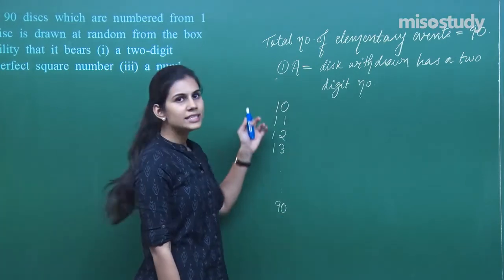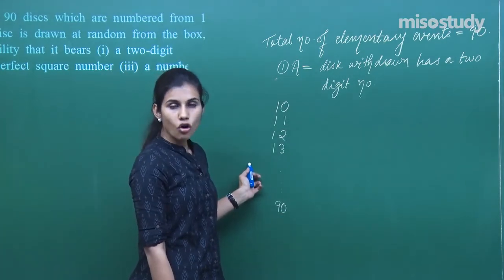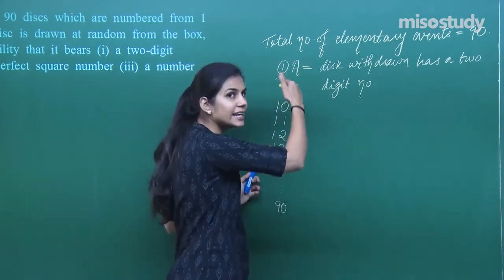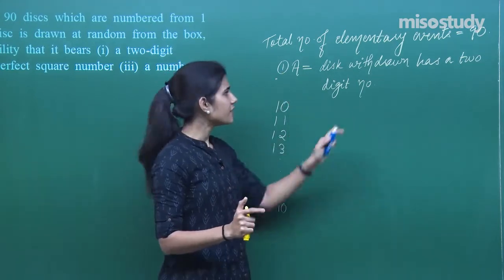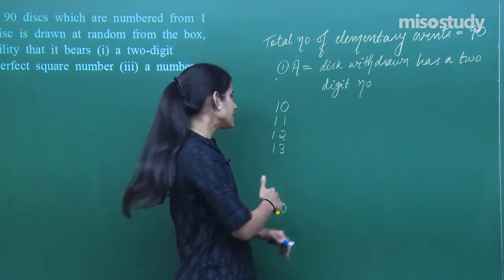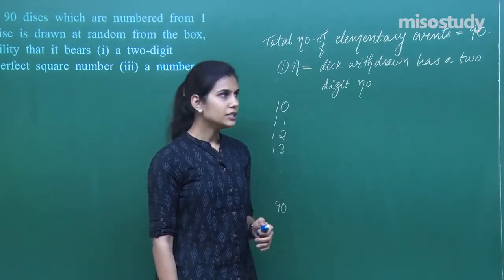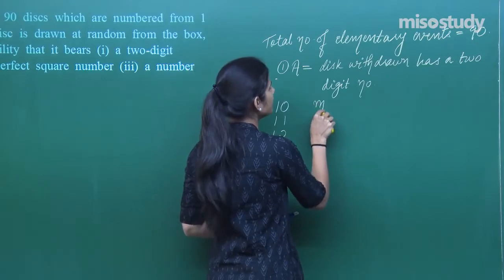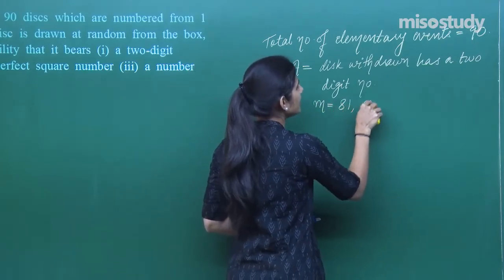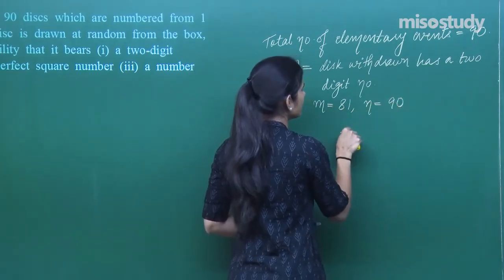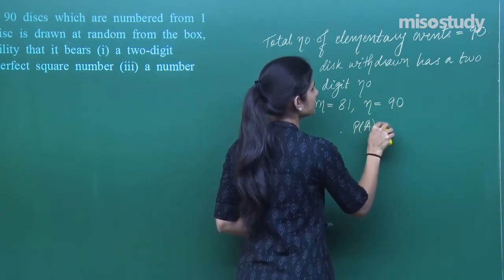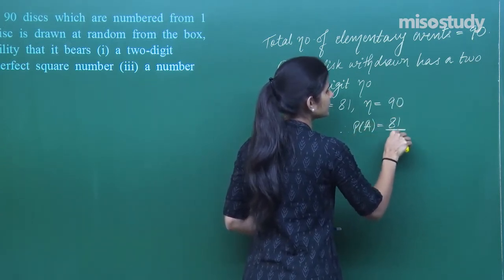So, out of all these 90 discs, the first 9 discs are not in favor of this event, the rest 81 discs are in favor of this event. Fine. So, I have M is 81, N is 90. So, the probability of A is 81 upon 90.